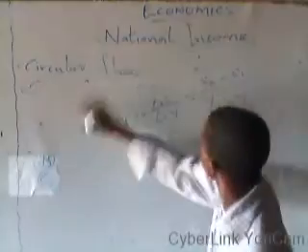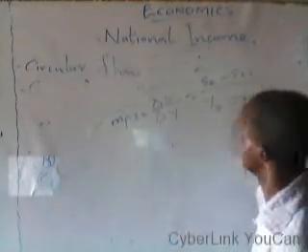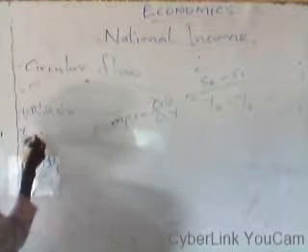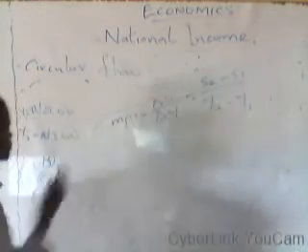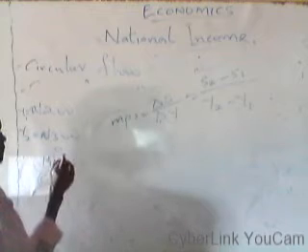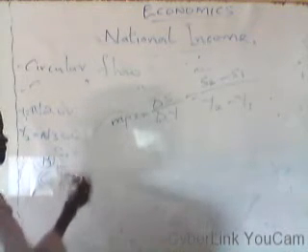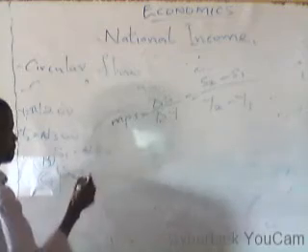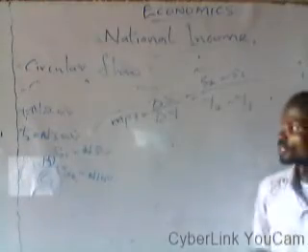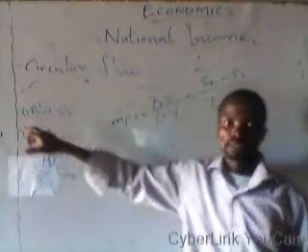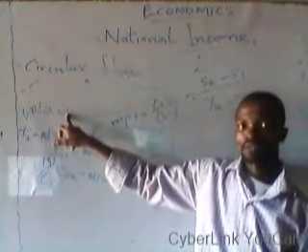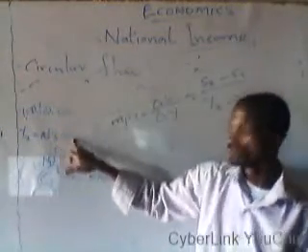Using the same illustration, a consumer whose initial income was 200 naira has now gotten an increased level of income to 300 naira.